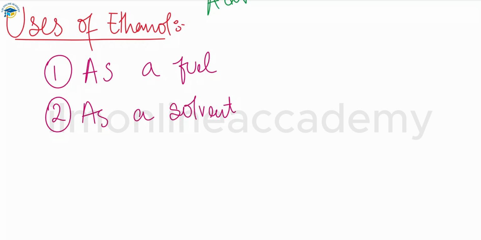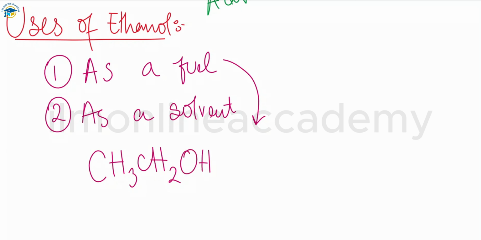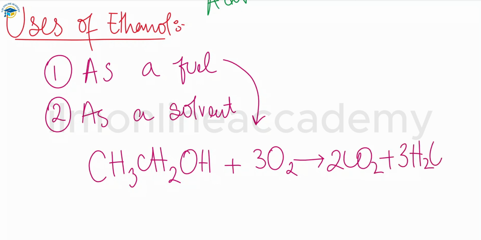If we talk about it as a fuel, this is the combustion of ethanol. Ethanol combusts in excess of air to produce heat energy along with carbon dioxide and also water vapors. So whenever ethanol is burned, we have the equation: this is the ethanol, C2H5OH. Whenever it combusts in the presence of an excess supply of oxygen, we have carbon dioxide that is released, plus we have water vapors, and plus a lot of heat is also released in this process because it's a combustion reaction.